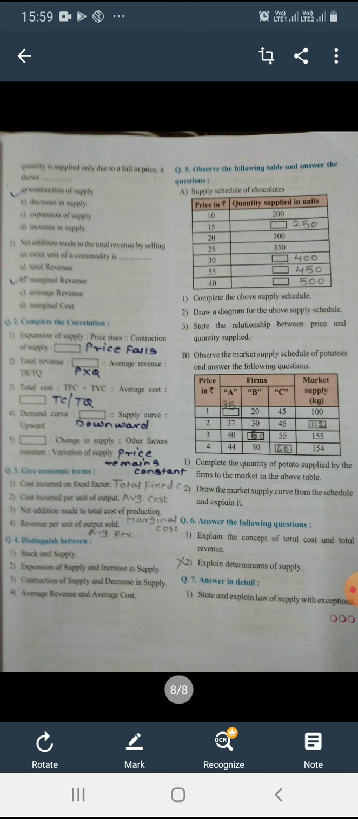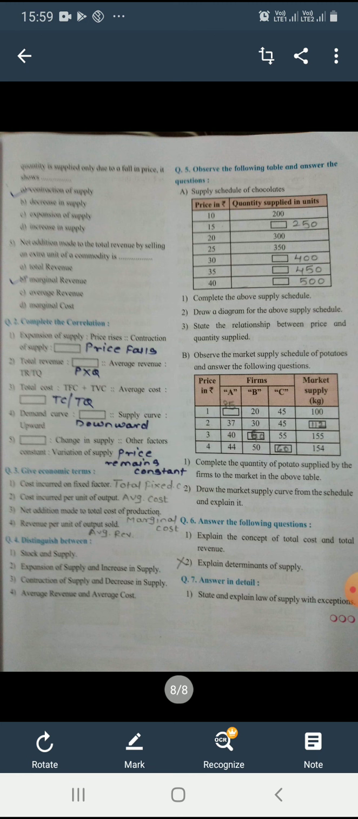Number 5, net addition made to the total revenue by selling an extra unit of a commodity is dash. Options: A total revenue, B marginal revenue, C average revenue, D marginal cost. Correct answer B, marginal revenue.